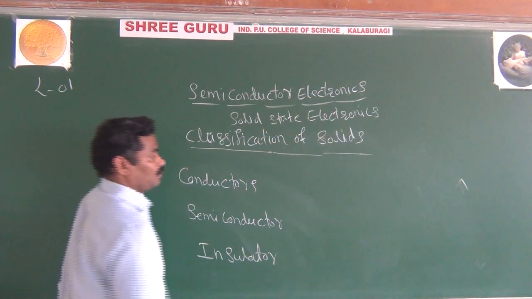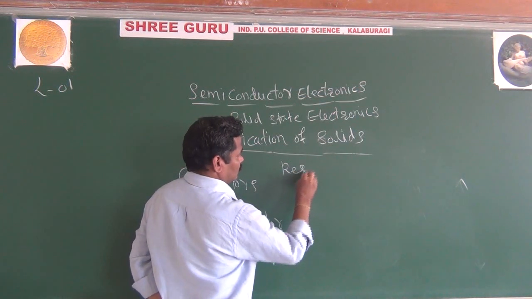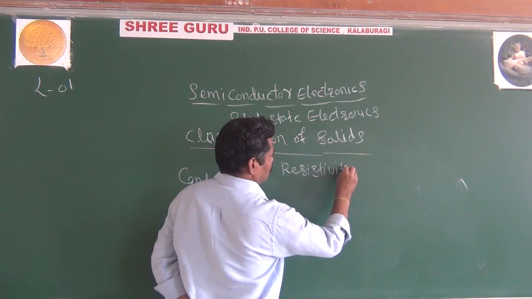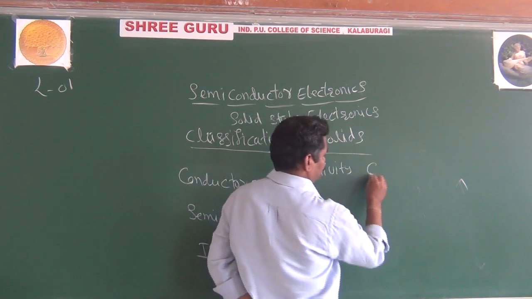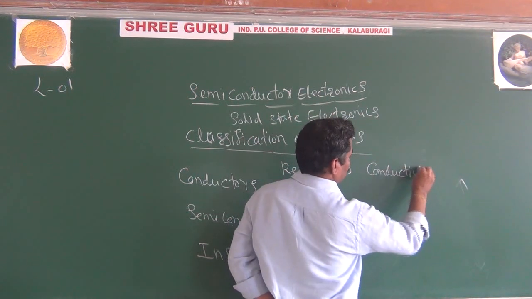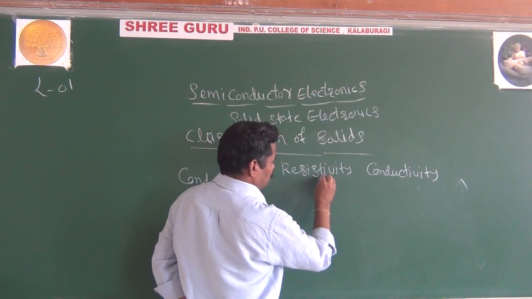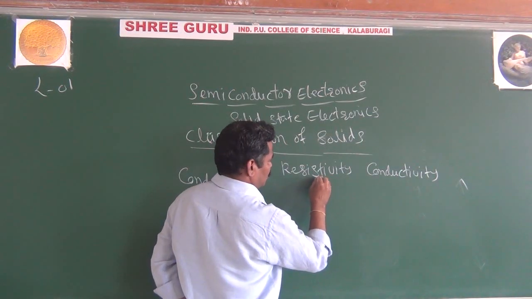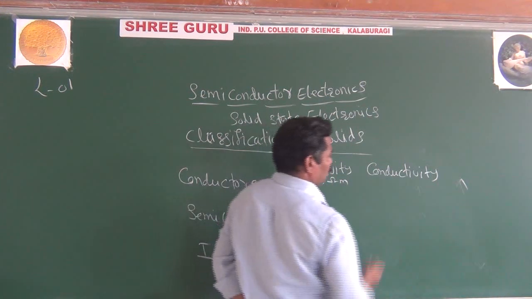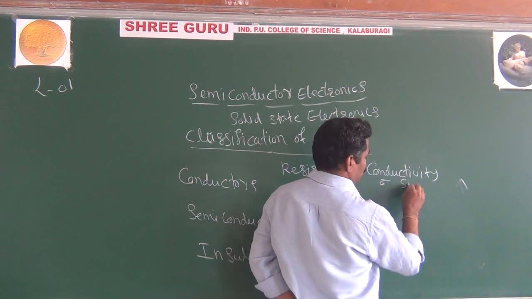First you go for resistivity, and next you go for conductivity. As we know, rho is the symbol of resistivity, measured in ohm meters, and sigma is the conductivity, measured in siemens per meter.